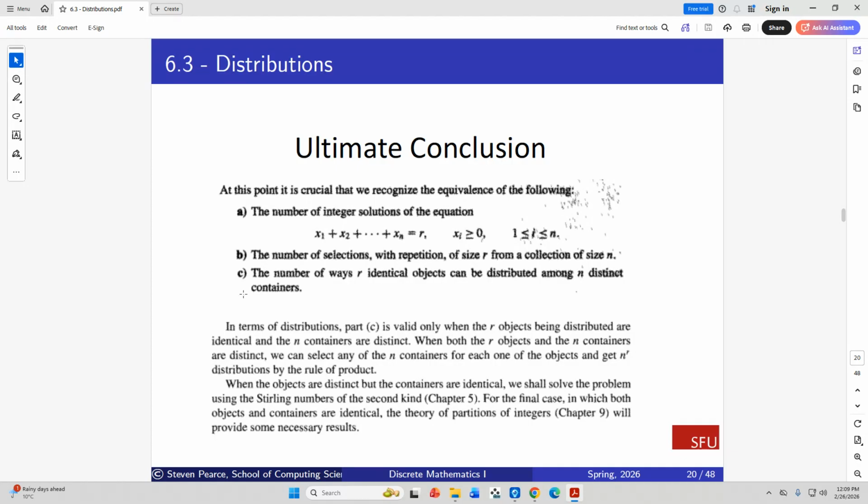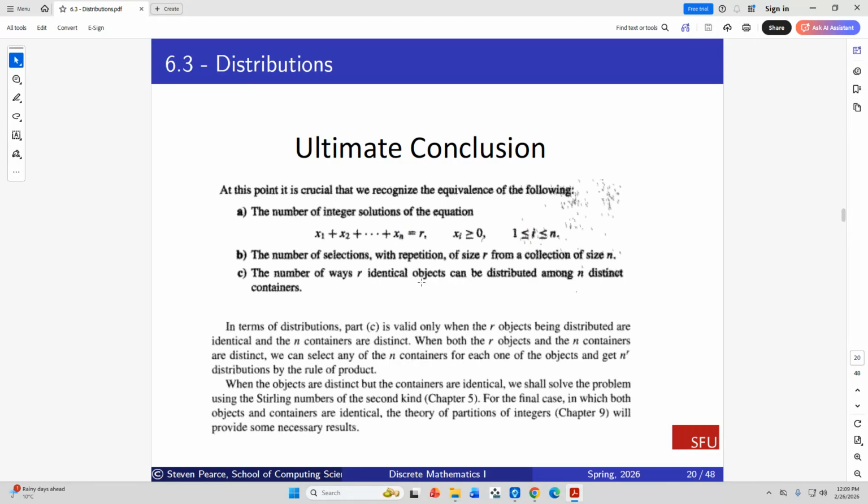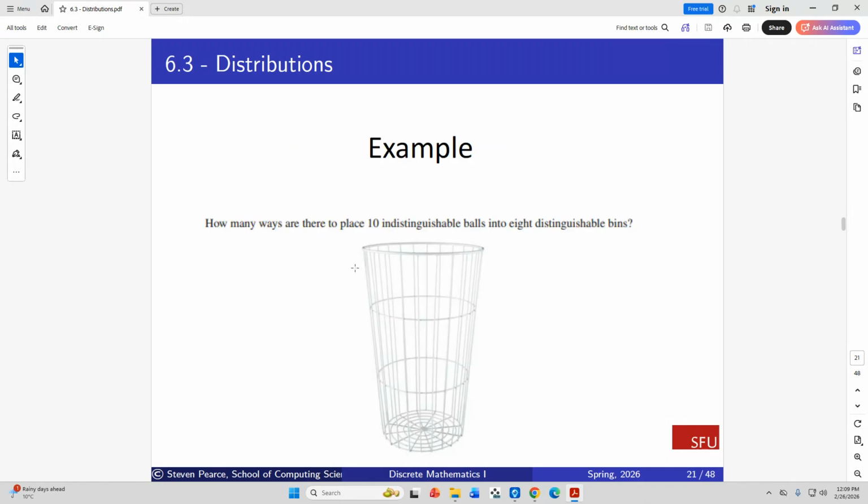In terms of distributions, part C here is valid only when the r objects being distributed are identical and the n containers are distinct. Okay, so the containers can be labeled A, B, C, D, they're distinct, whereas all of these objects being distributed are identical. So, how many ways are there to place 10 indistinguishable balls into 8 distinguishable bins? Well, that's this right here. Identical objects into distinct bins, okay? So that's exactly what this problem is.